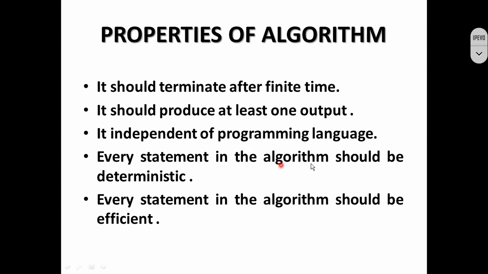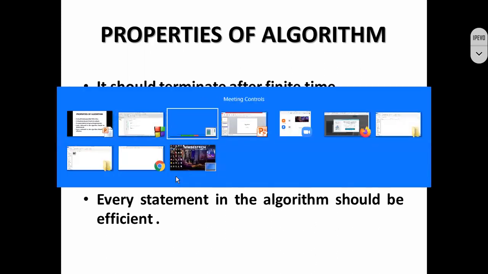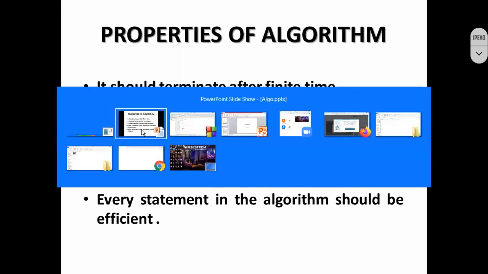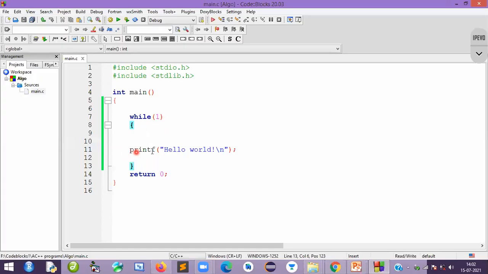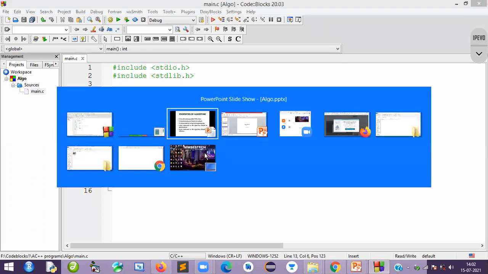Every statement in the algorithm should be deterministic. Okay, so when you are giving any statement, it should determine what exactly it is doing. Suppose, for example, when I write this statement, see here, this statement indicates very clearly that it is printing hello world. It should be deterministic. So that is what exactly we need to understand about deterministic.